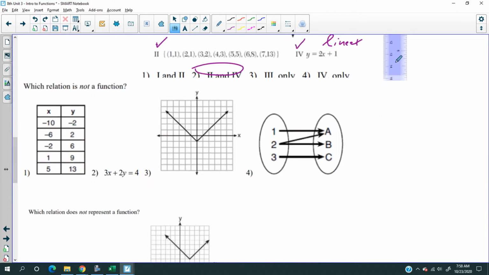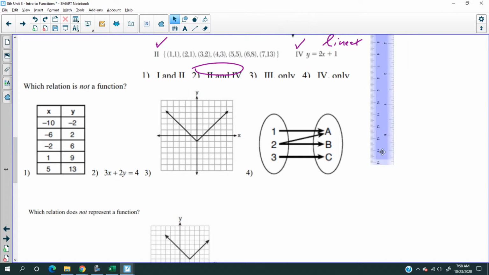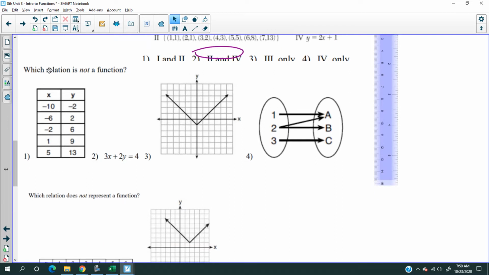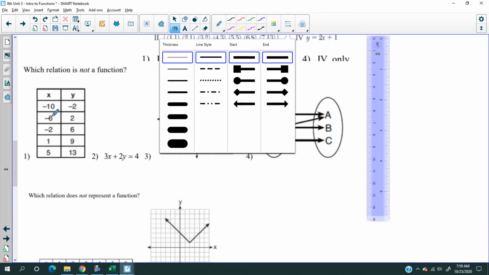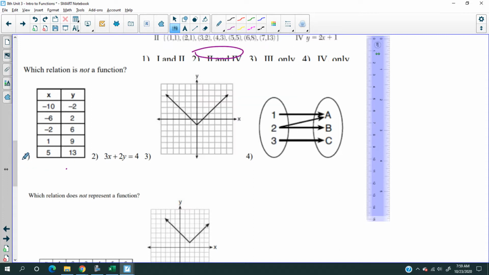Which relation is not a function? A relation is a larger family of which a function is a member. So relation is like the umbrella term for functions, except relations aren't necessarily functions. A function is a type of relation, but a relation isn't exactly a function. Now, which is not a function? Let's start eliminating. Did anything repeat here? So that's a function, so I have to cross that out. Because nothing repeats, this is a function, so that crosses out.